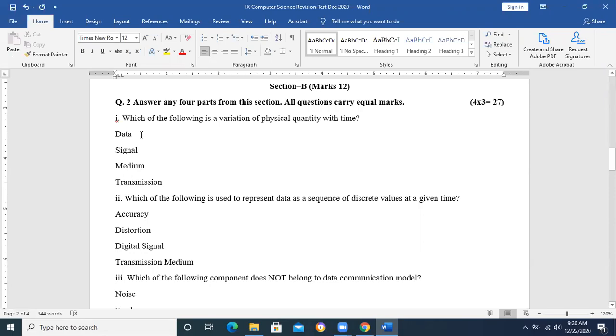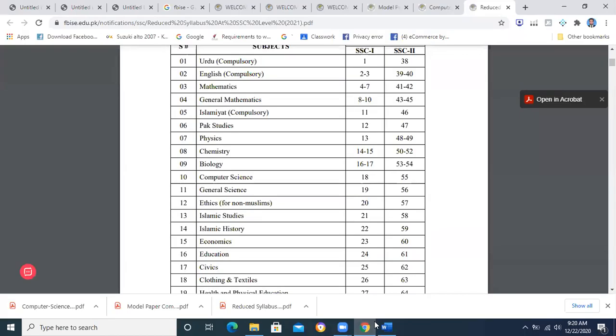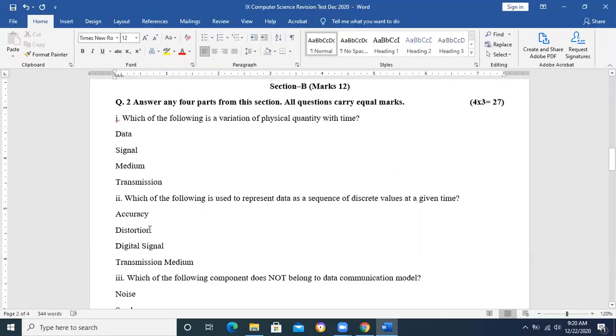The first question was: which of the following is a variation of physical quantity with time? Can anyone raise the hand and give the answer for each question with a proper justification? First question I'm talking about right now. Yes, please raise the hand.